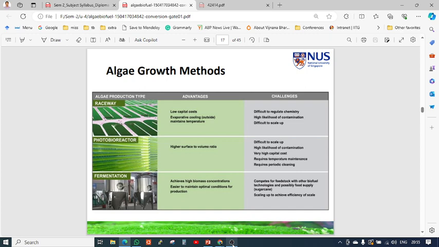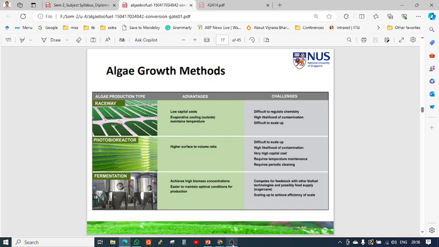Different production strategies are there. We already discussed the first one, the open pond, called the raceway pond. That is a pond-like structure where algae rapidly grow in open air.